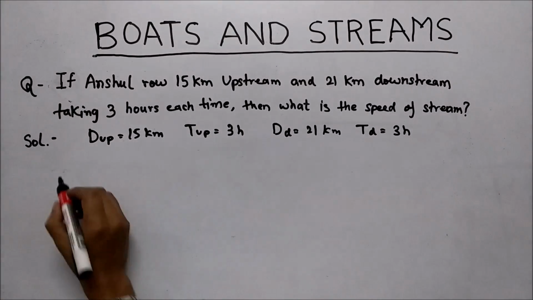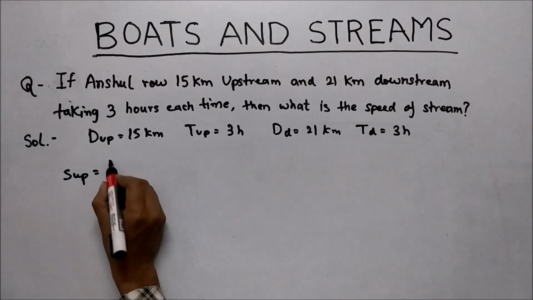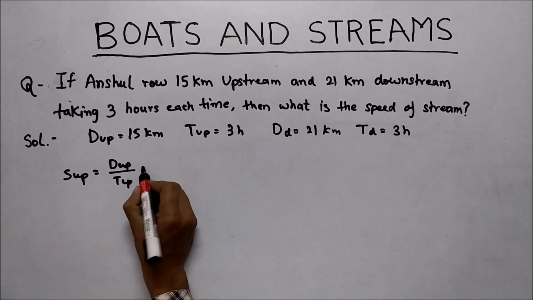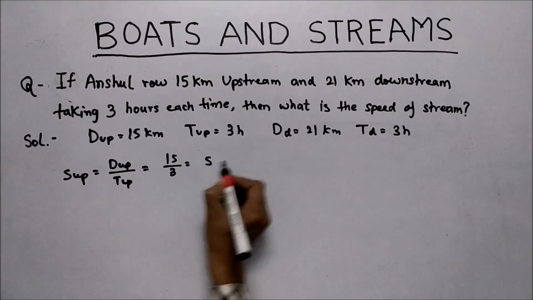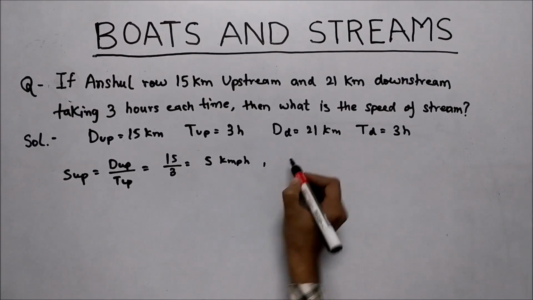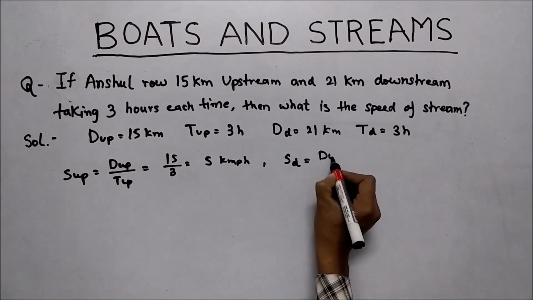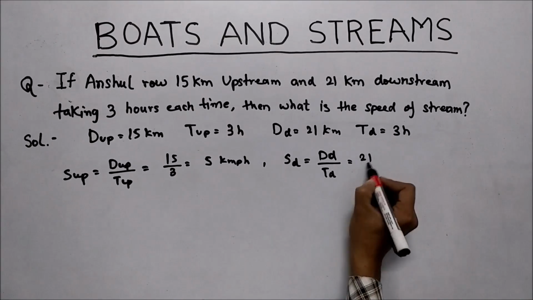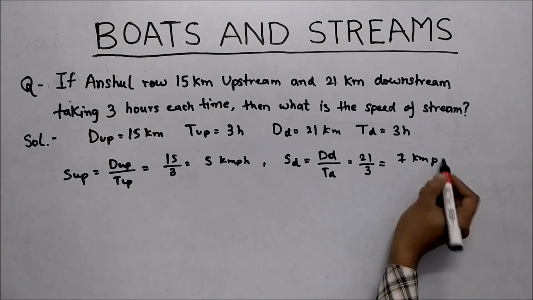Now we find speed of upstream, that is according to formula distance upon time. What we'll get, 15 upon 3, that is 5 km per hour. Now we will find speed of downstream. Put the values according to the formula, that is 21 upon 3. What we will get, 7 km per hour.